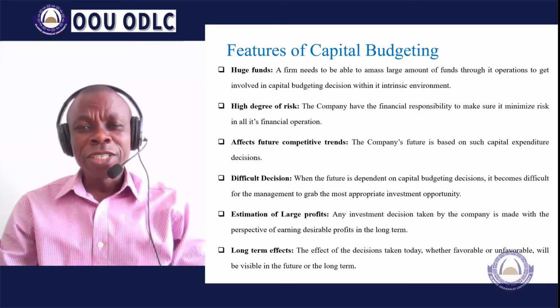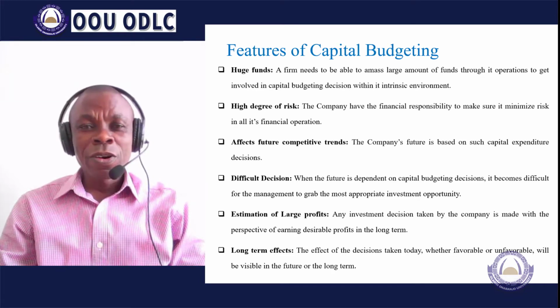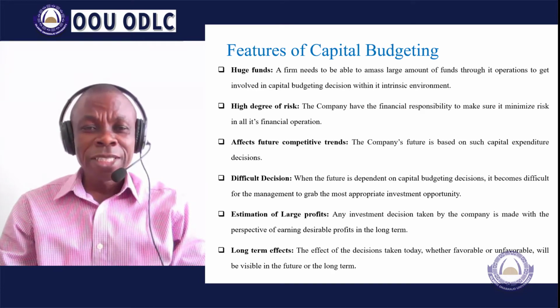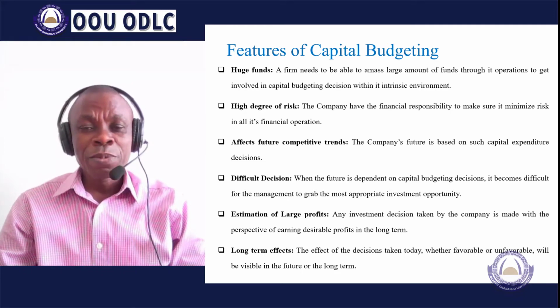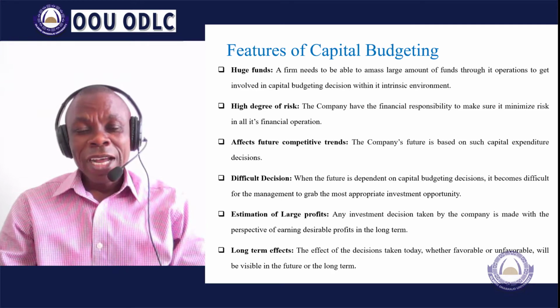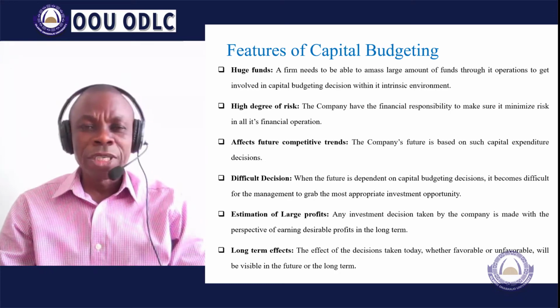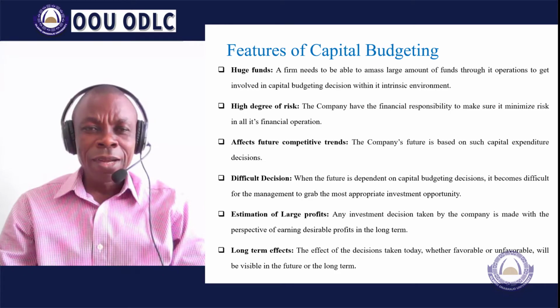High degree of risk. You are going to be dealing with a high level of risk, and the objective in the process of capital budgeting is to ensure that you minimize the risks that are inherent with the project. You must be able to estimate the level of risk associated with the project and find the best possible way of minimizing such risks through the process of capital budgeting.